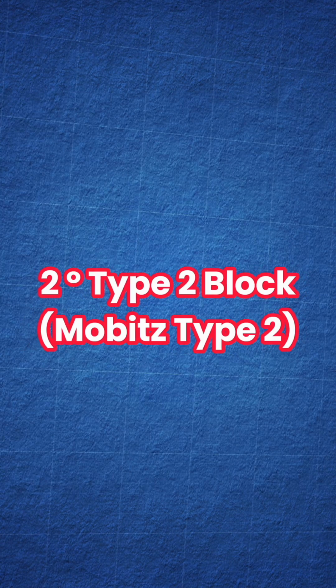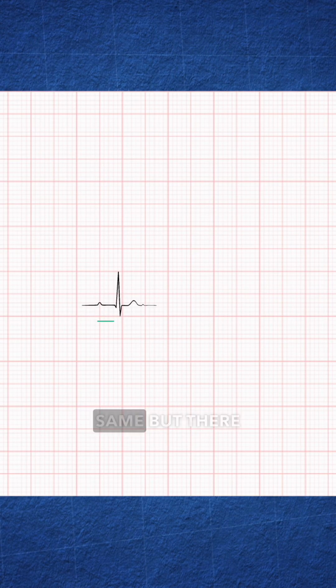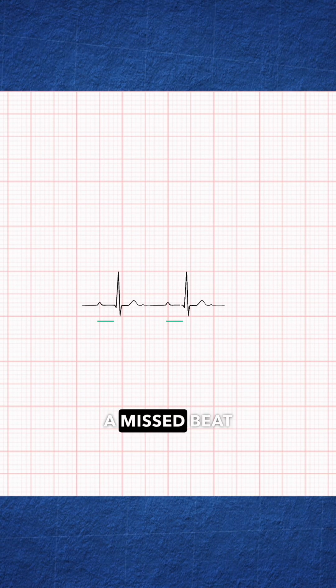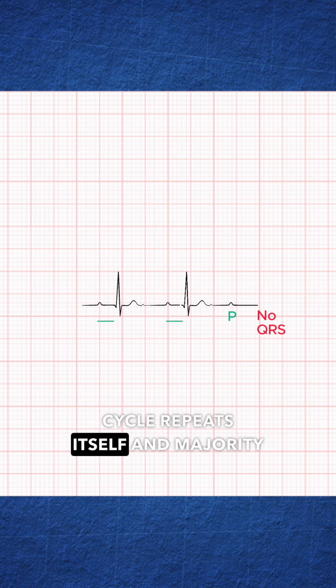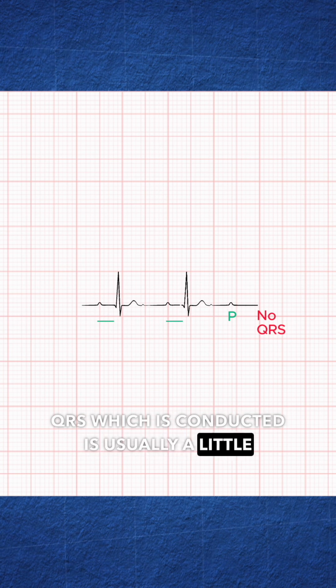In second degree type 2 or Mobitz type 2 heart block, the PR duration will stay the same, but there will still be a missed beat, and then the cycle repeats itself. And majority of the time, the QRS which is conducted is usually a little bit broader.